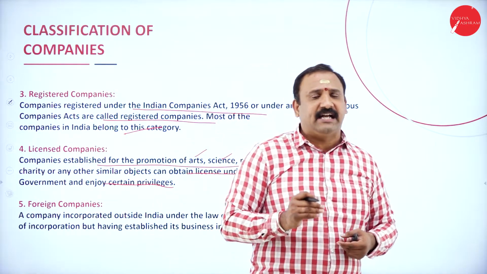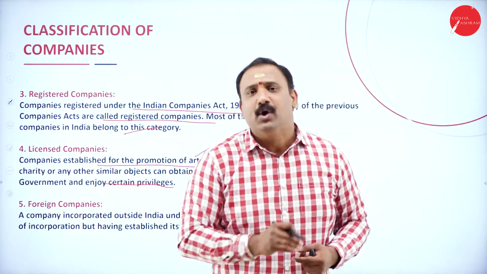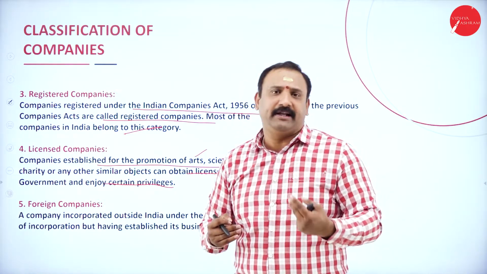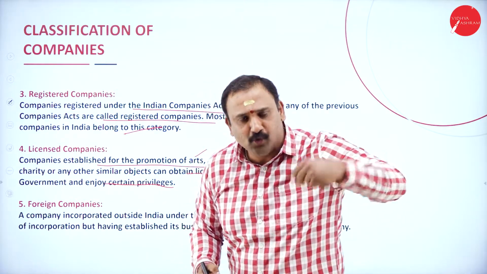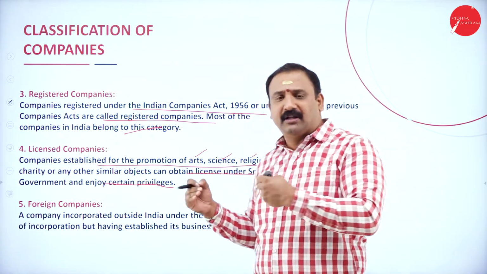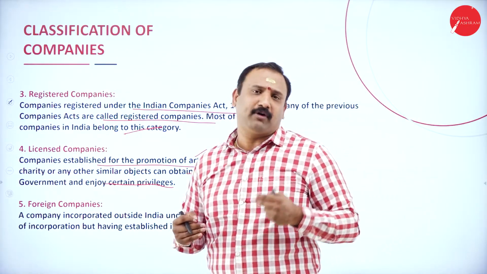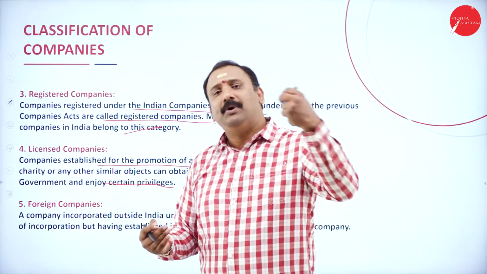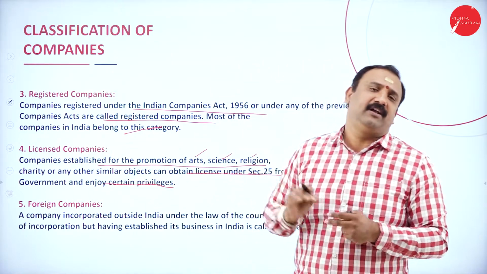So they have been licensed by the government of India under section 25, which tells them that these companies need to run under this particular format. These companies are registered under this format, and will continue to follow it in terms of delivering value to society. So whatever benefits and privileges have been mentioned, they will be entitled to get. For example, there might be grants, allowances, or certain promotional aspects given by the central government itself. All those things will come under this particular category.